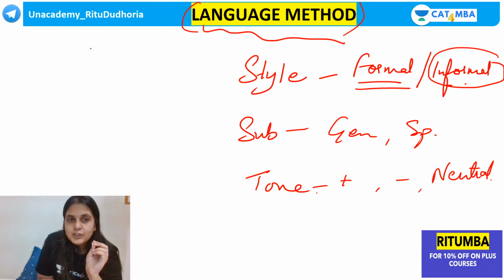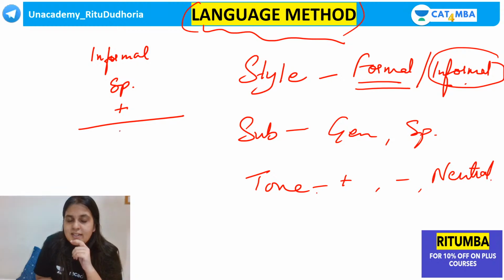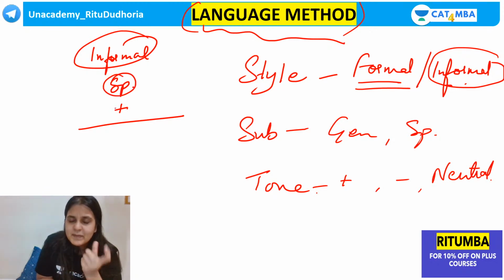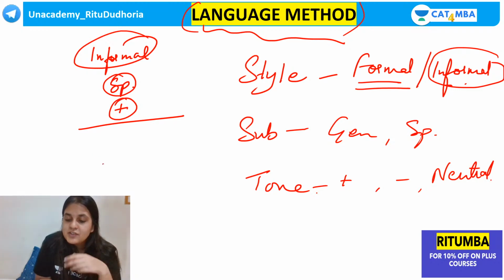So if you find that your passage is, let's say, informal in tone, very conversational, very proverbial, specific to India, and the tone is positive, you're going to select an option which gives you an informal tone, the same proverbial, the same sarcastic language, the same specific to India, and the same positive tone. As far as possible, guys, just understand which statement could have been lifted from the same paragraph. Okay, so it's very important to focus on the language, more so in para completion than any other question.